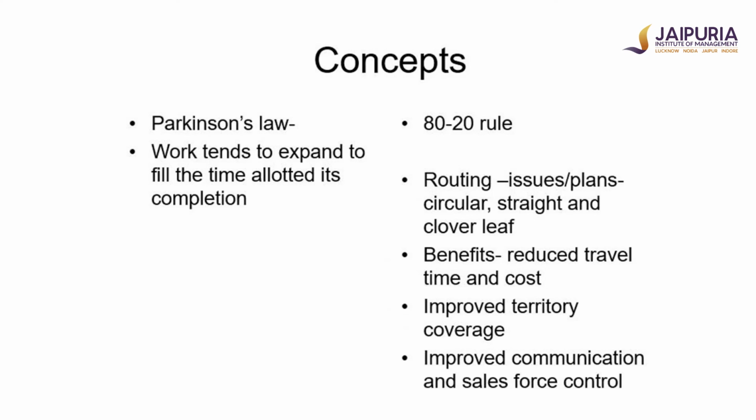Another rule, the 80-20 rule, which is given by Pareto: 80% of the business comes from 20% of the customers, and the rest 20% of the business comes from the rest of the 80% of the customers. So while 80% of the business is coming from 20% of the customers, one has to look at who that 20% of the customers are, and they need to be given more attention while covering that particular territory.